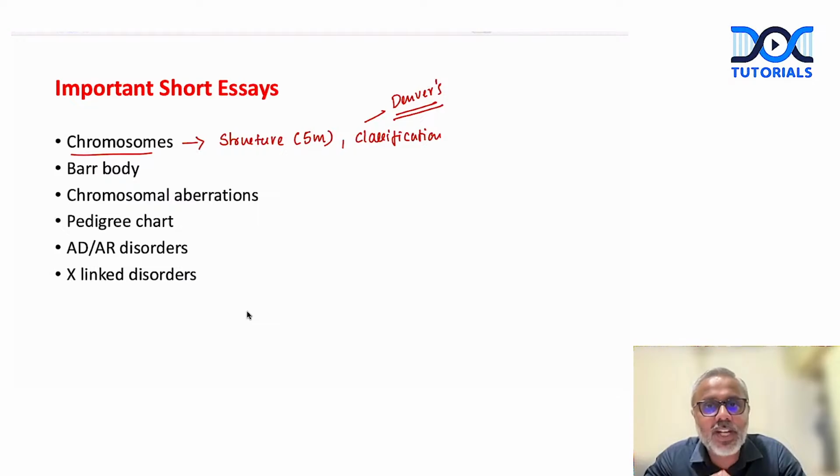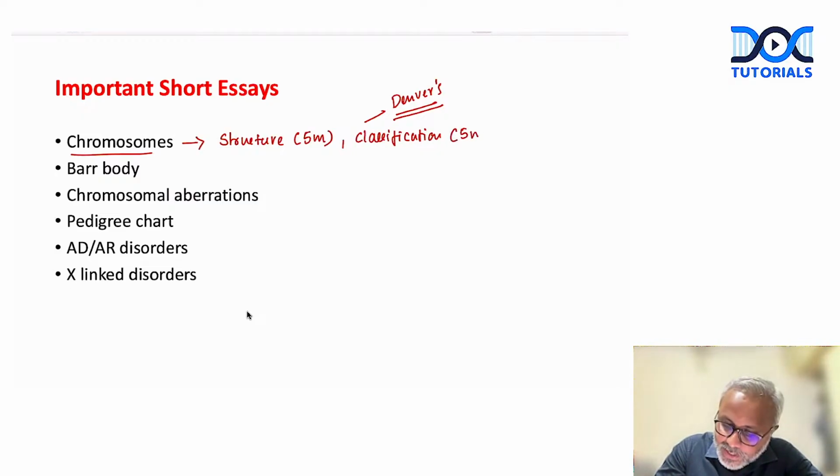Now, if you have any friends from KUHS, just ask them the sort of questions they had got on genetics last year, right? What classification they had asked. It's literally scary, okay? So classification of chromosomes, especially Denver's classification, right? So you should know how it is classified. Then chromosomes belonging to each group, you must be aware of, right? So structure, classification, which is 5 marks again.